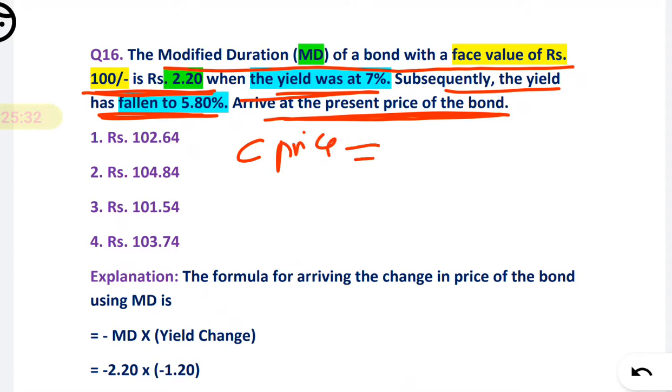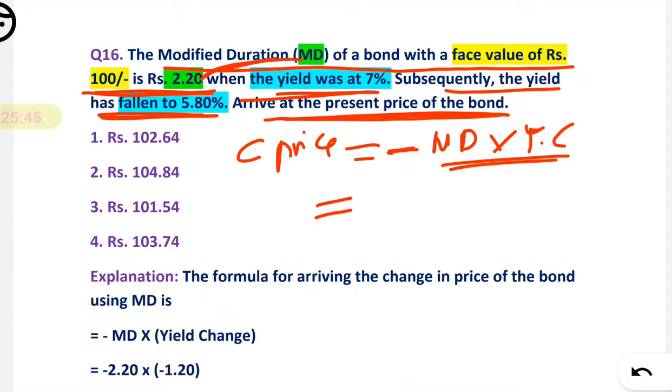Change in the price is given by minus modified duration into yield change. The modified duration given is 2.2. So minus 2.2 multiplied by the yield change, that is from 7% to 5.8%.